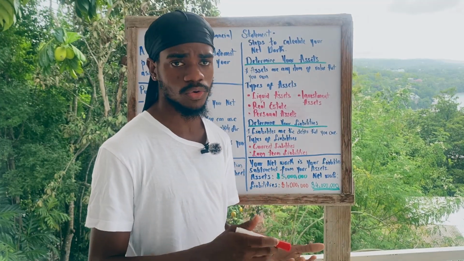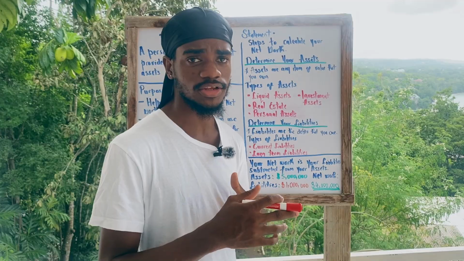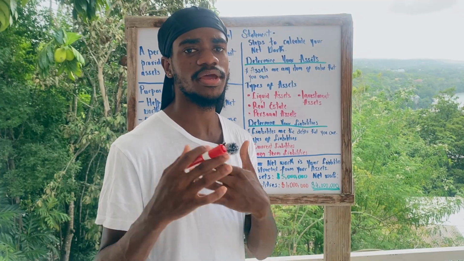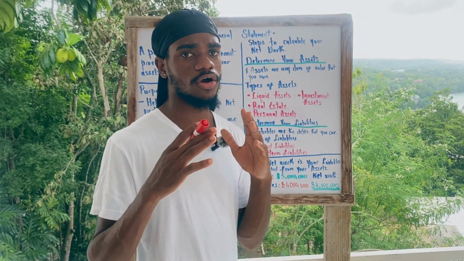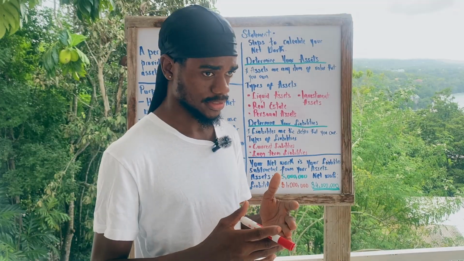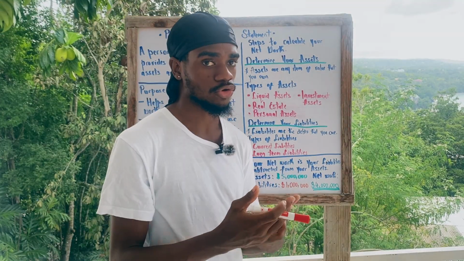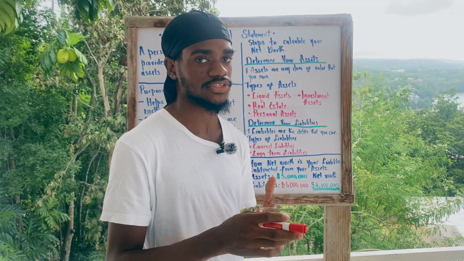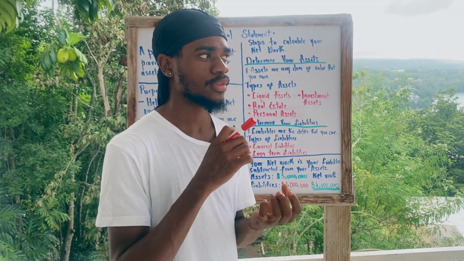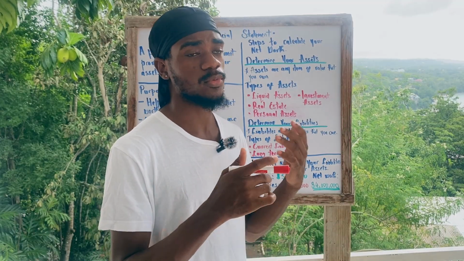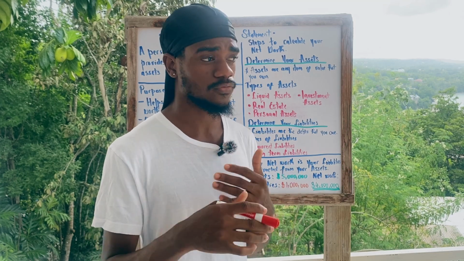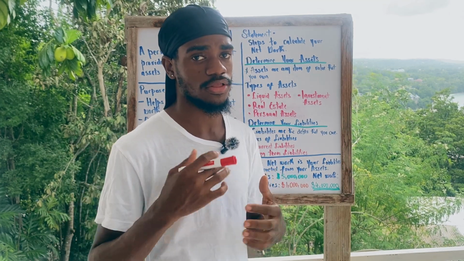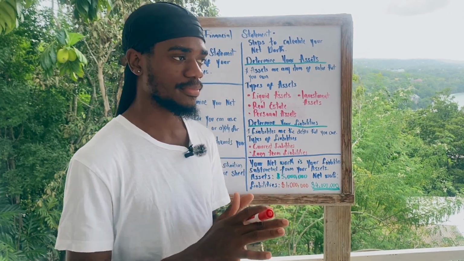So any car loans, any money loans, any taxes that you have to file, or any medical expenses that you owe. These are called current or short-term liabilities. Then you have long-term liabilities. So these are like student loans or mortgages, any loans that you hold that will take probably 3 to 4 or beyond years to pay. These are called long-term liabilities.